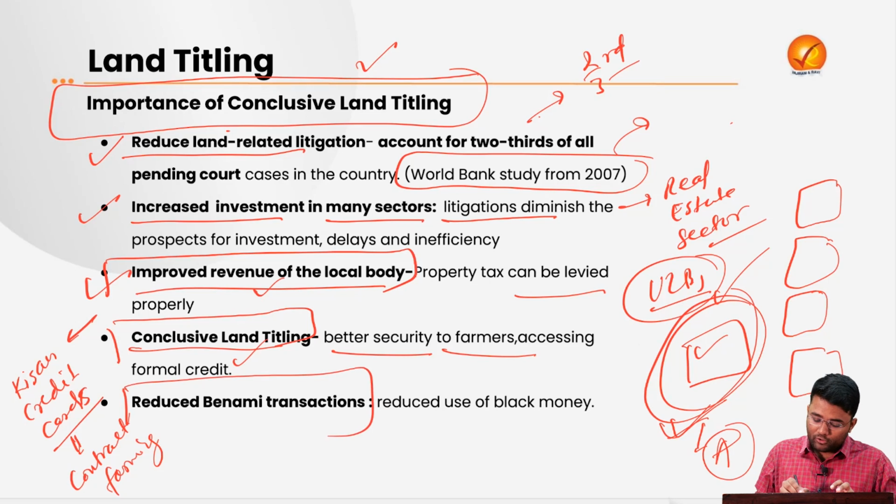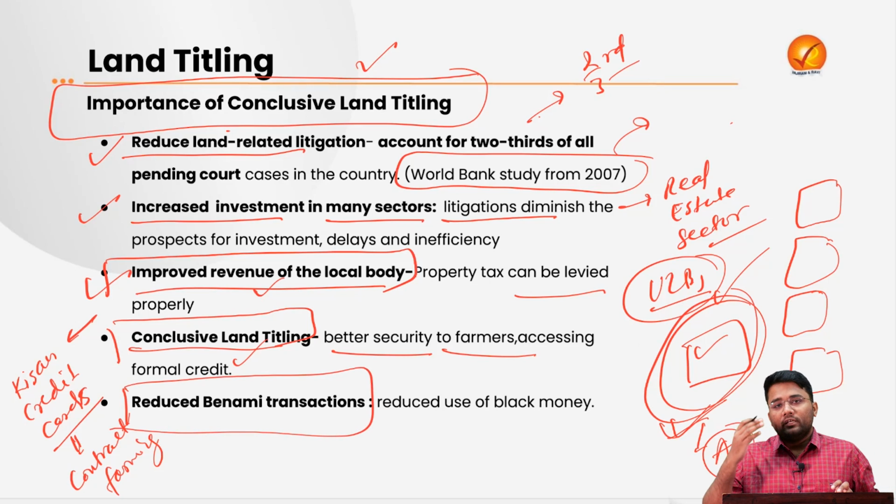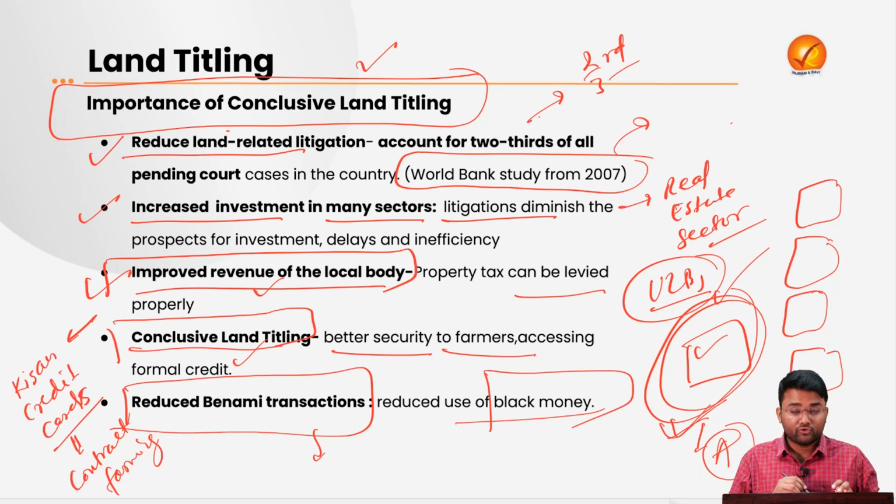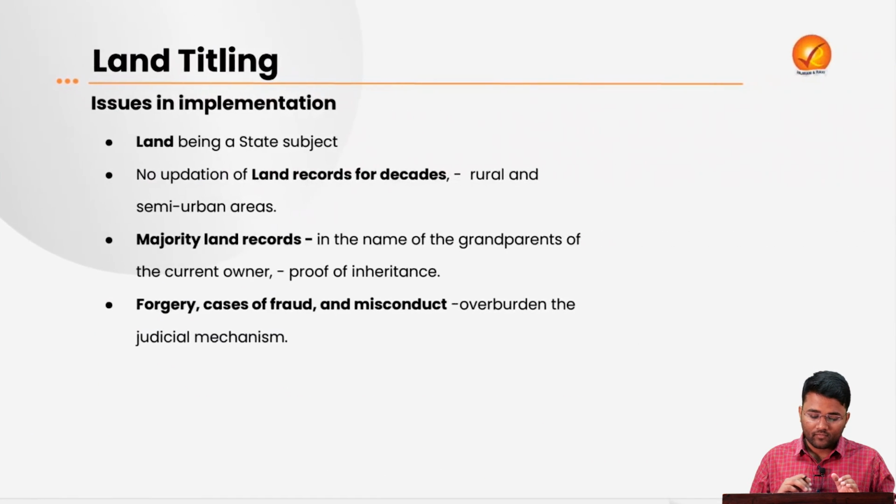Then it will also help in reducing benami transactions where a lot of black money is used. So this will also lead to more formalization of the economy. Much of the money that is at present circulating in benami transactions and the real estate sector through the use of black money will be reduced with the coming of conclusive land titling.